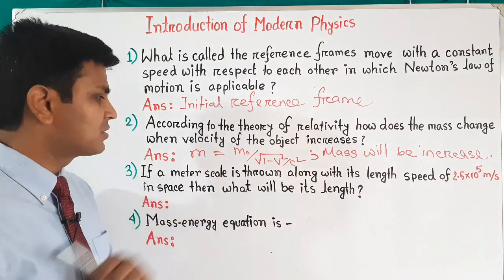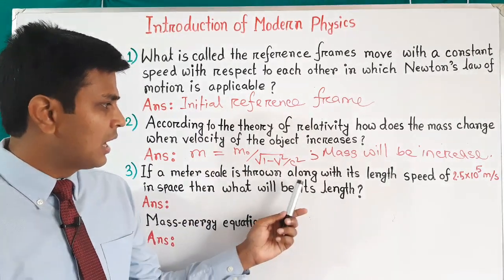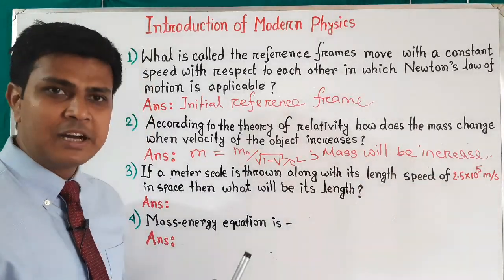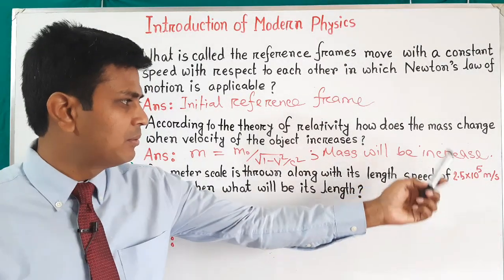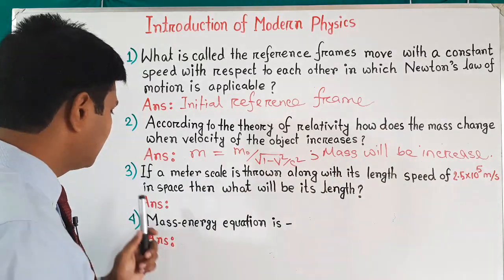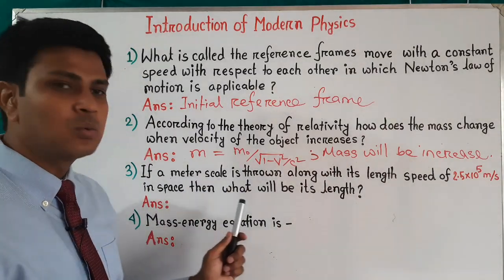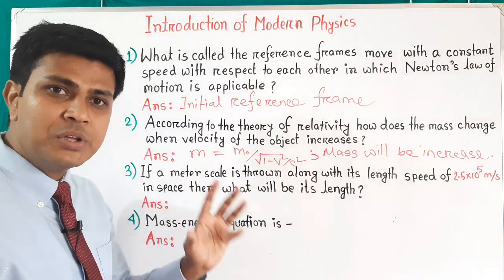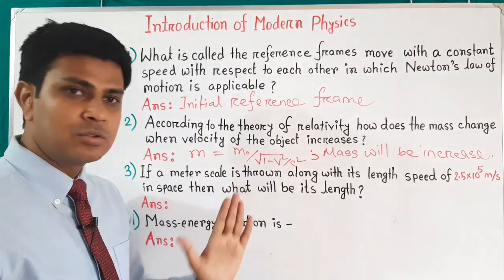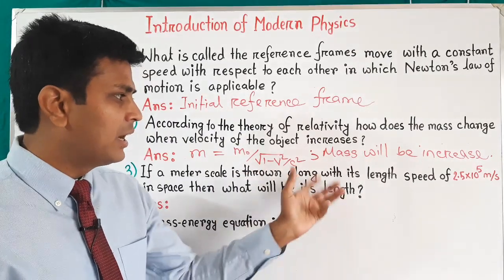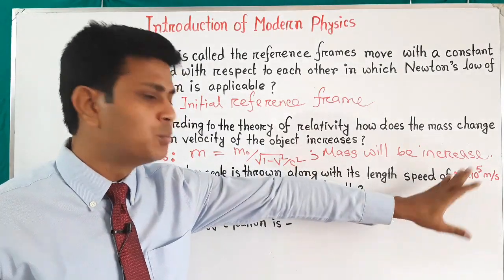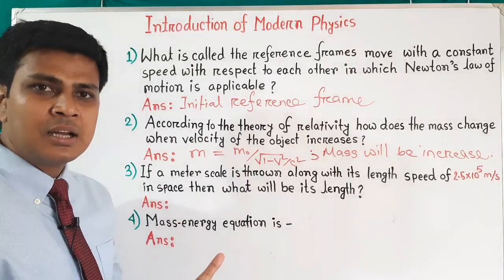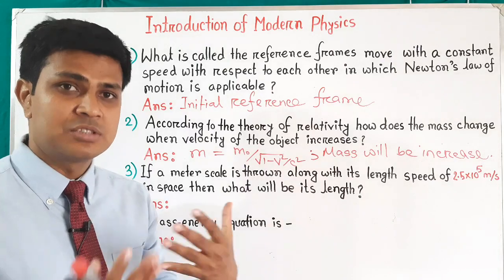If a meter scale is thrown along its length with a speed of 2.5 into 10 to the power 5 meter per second in space, then what will be its length? That means a meter scale whose length is 1 meter is thrown along its length with a speed of 2.5 into 10 to the power 5 meter per second. Then the length will be contracted.